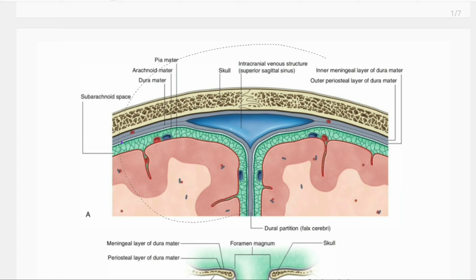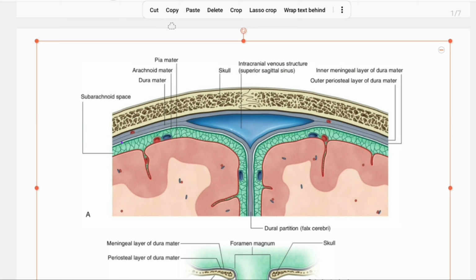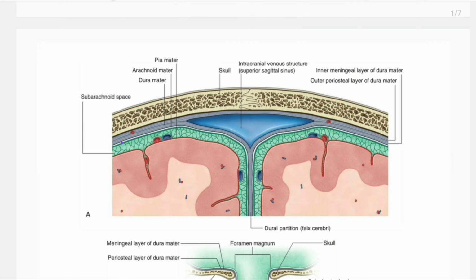Here this is a coronal section, and we can see the folding of the dura mater, outer layer and inner layer. It is folded here and goes deep inside the brain parenchyma, separating the right and left cerebral hemispheres partially, not completely. Here there is a space filled with venous blood, so the dural venous sinus is here: the superior sagittal sinus, and below, the inferior sagittal sinus. We'll discuss details in dural venous sinuses later.